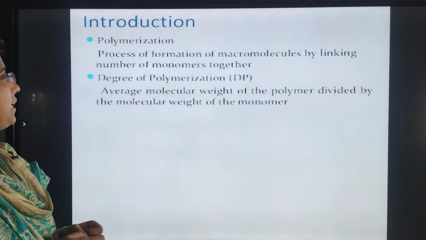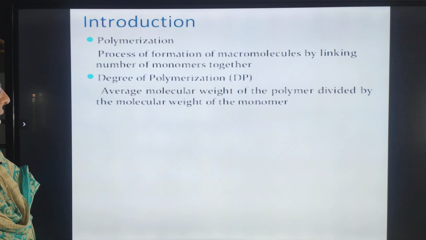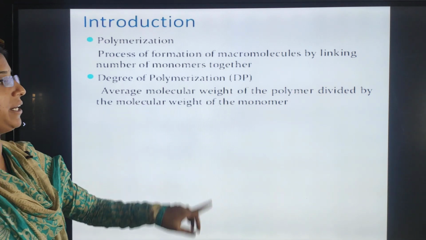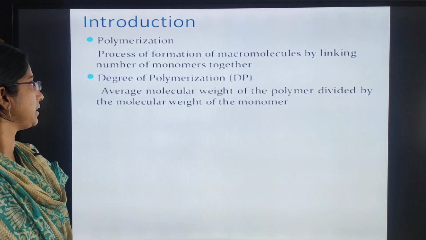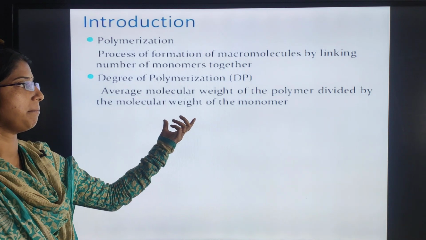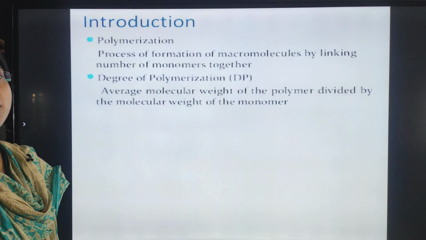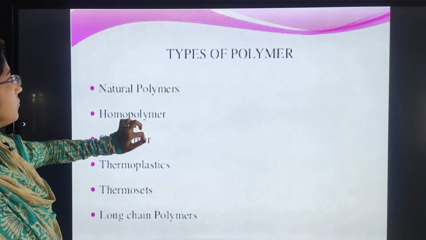Is it clear? Degree of polymerization is the average molecular weight of a polymer divided by the molecular weight of the monomer. Is it clear? So the degree of polymerization is nothing but the molecular weight of a polymer divided by the molecular weight of a monomer. Is it clear? By doing that we will get this.